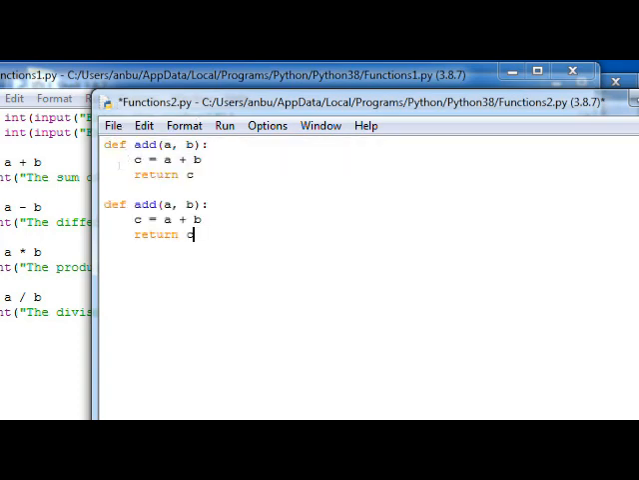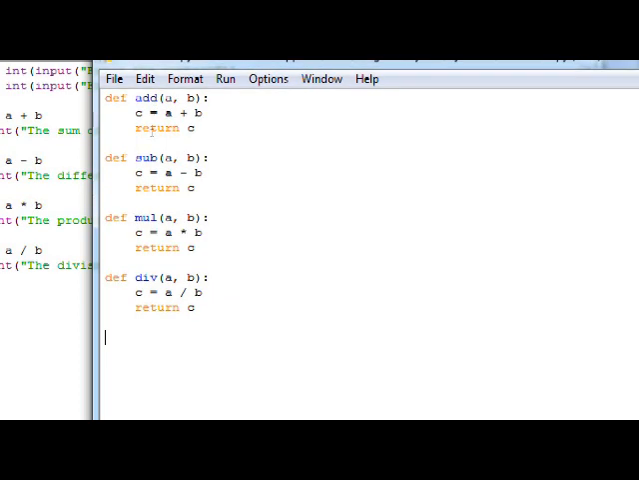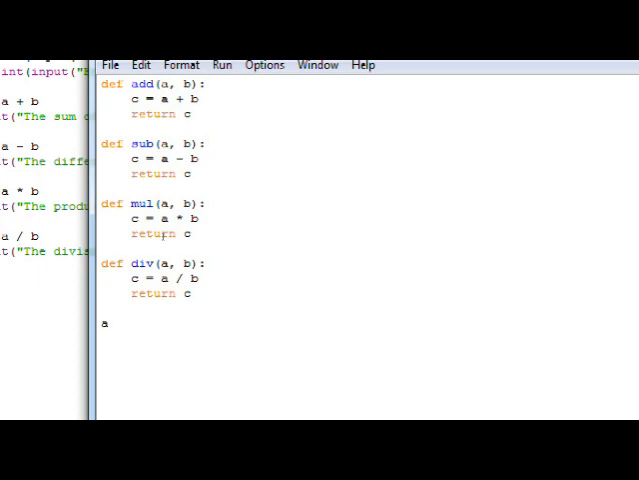I can copy this code and paste it here. The thing that I need to change here is, it is going to be subtraction, so c = a - b. This is going to be multiplication, a * b, and finally this is going to be the division operation, a / b. Now we have defined all 4 functions that are responsible for carrying out the arithmetic operations that we have done in the previous program. Time to get the inputs.